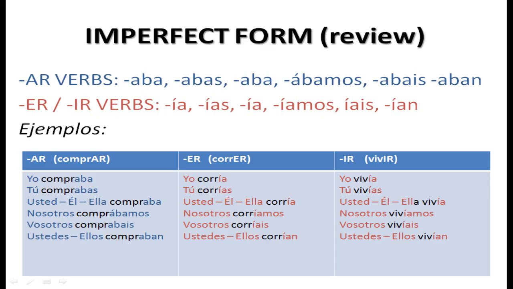And here's an example of all three verb types conjugated in full. AR, comprar. Yo compraba. Tú comprabas. Usted, él, ella compraba. Nosotros comprábamos. Vosotros comprabais. Ustedes, ellos compraban. ER, correr. Yo corría. Tú corrías. Usted, él, ella corría. Nosotros corríamos. Vosotros corríais. Ustedes, ellos corrían.